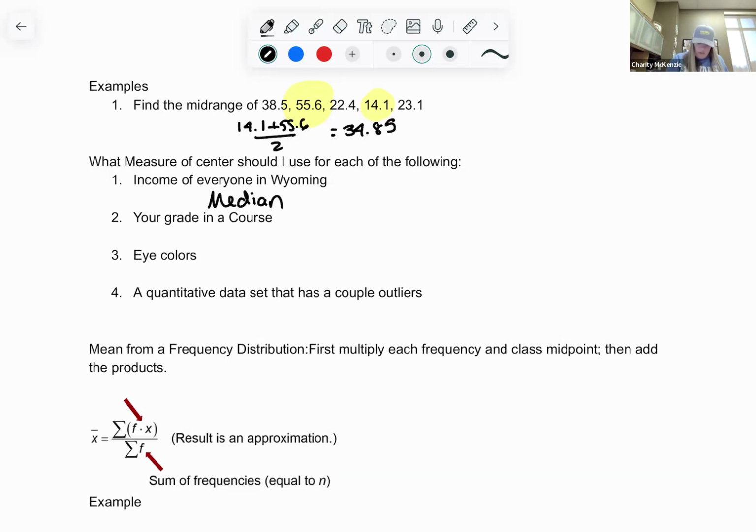What about your grade in a course? What do you think we should use? Mean, median, or mode? I'd go with mean. I don't know any teacher who doesn't use mean. I use categories, so I use a weighted mean, which is super common. We will do weighted means. I don't think, and all of a sudden I was like, is it in this section?